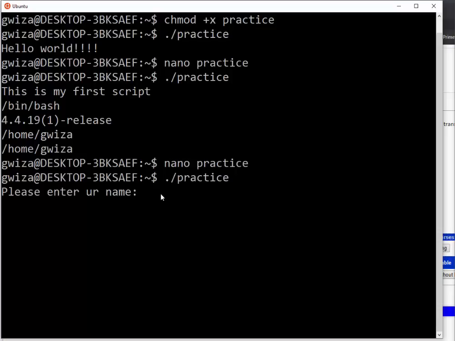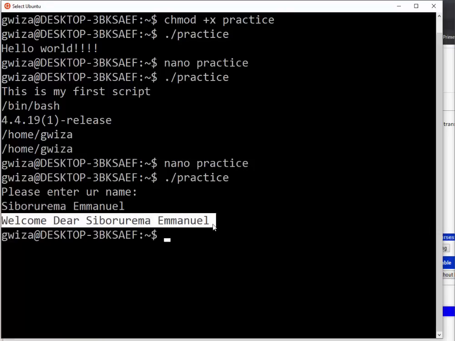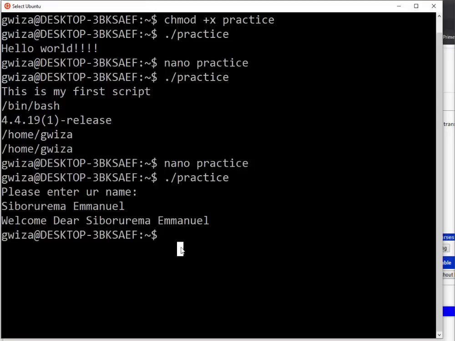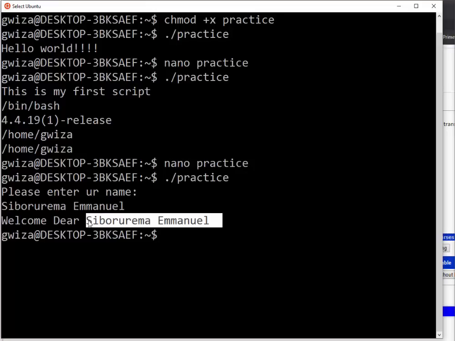Then let me run my practice. So, please enter your name. Let me say this guy is called Siborurema Emmanuel, he is my pro. Then it will tell welcome dear Siborurema Emmanuel. So you can see that whatever the user enters, we are able to print it out. So we are able to get the input from the user.